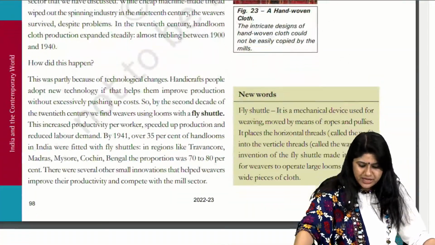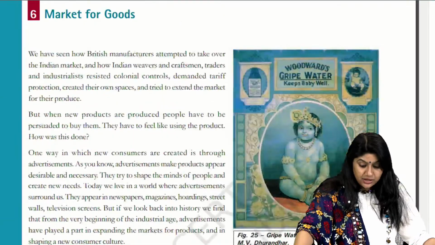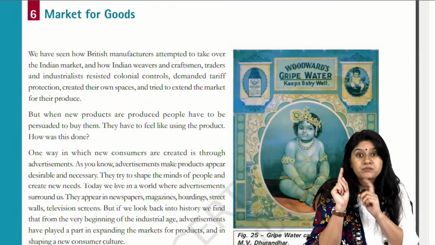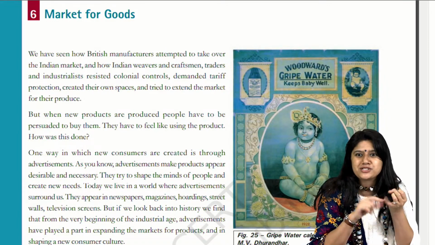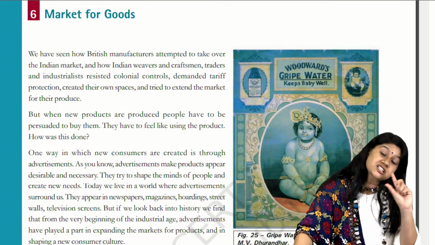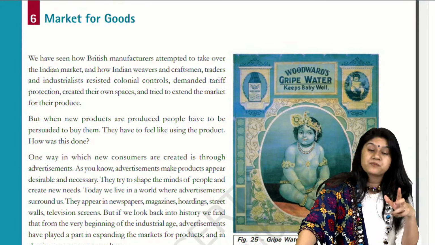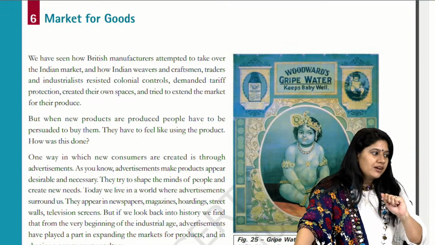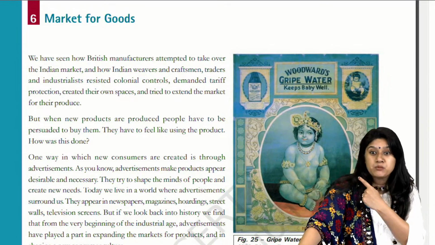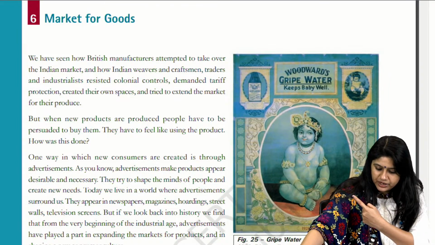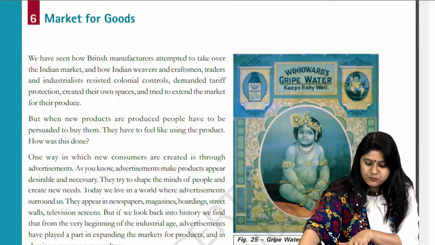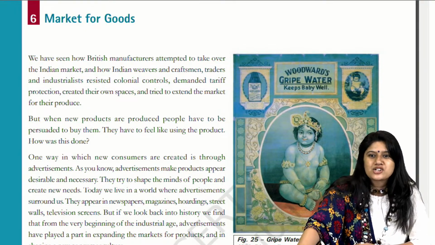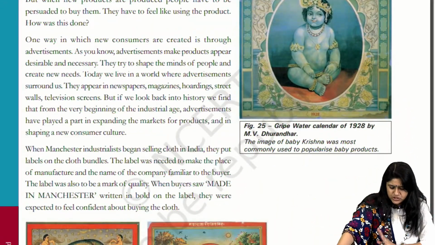So I think, yeah, that's it. And let's take a look at the last. Now, in this particular chapter, what is important is the advertisement part. Markets for goods, right? They have good images of Indian gods. The images of the gods are used to sell the products, right? And it can actually connect to the people and people will be buying more of it. So over here we have this, right? Woods, grime water, keeps baby well. So they have given a picture of Krishna ji. We have baby Krishna over here.